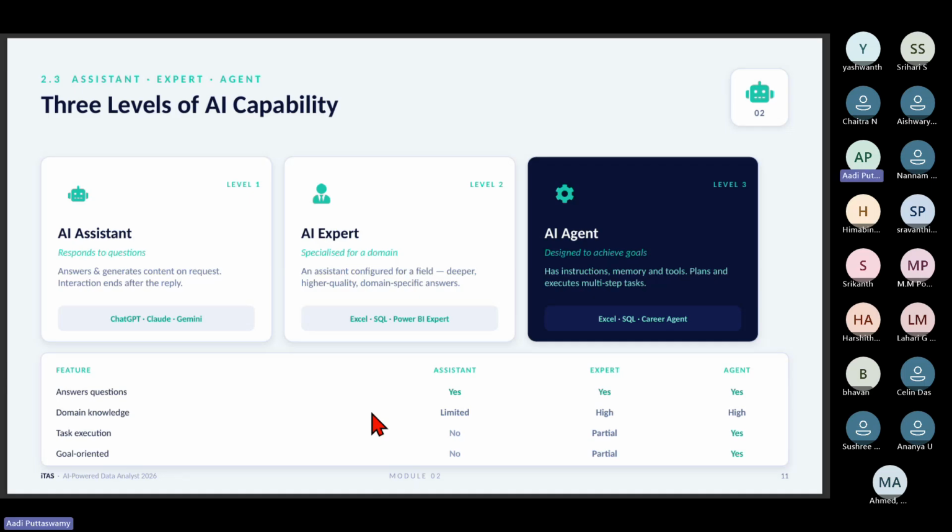Understood? So AI agents are someone who actually work accordingly, what instructions are given. So we have not developed anything, I'll tell you how to do that. Understood the difference between these three? AI assistant came first, then after that AI expert, now we have this AI agent. This is the current trending thing that people are actually trying to work on. So what an AI agent will do, he is something like an employee who will work according to me, but he is automated.